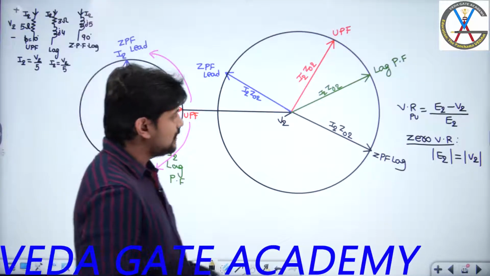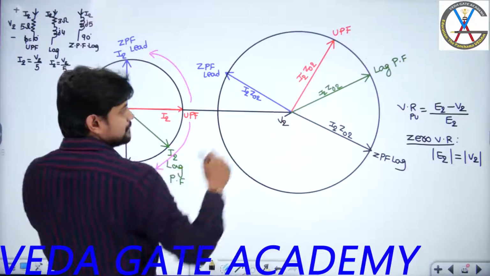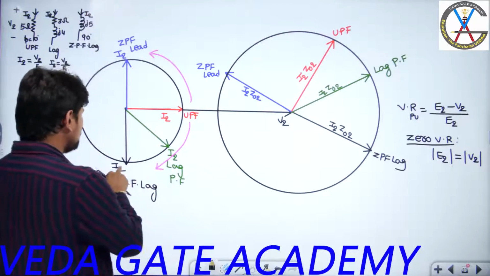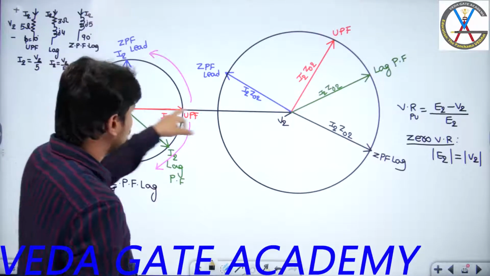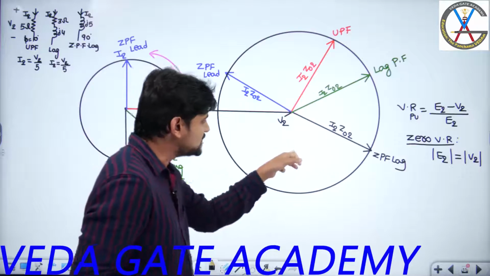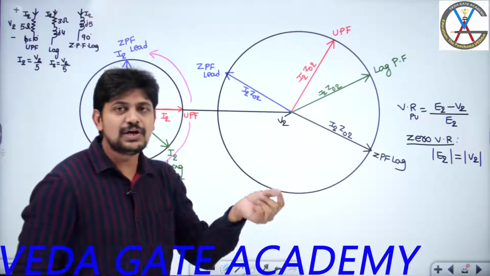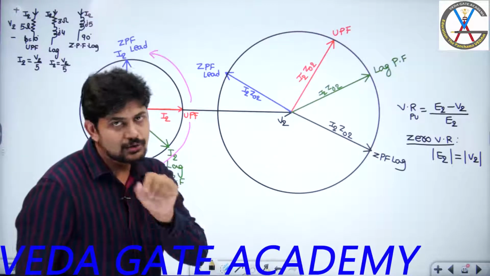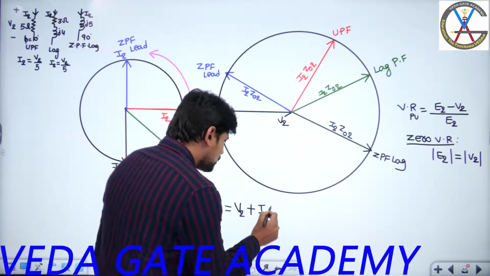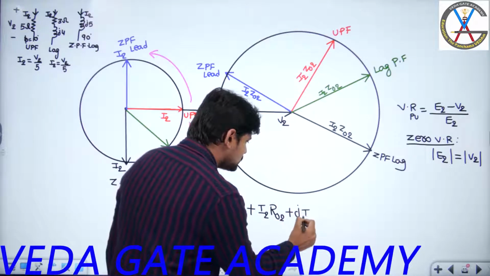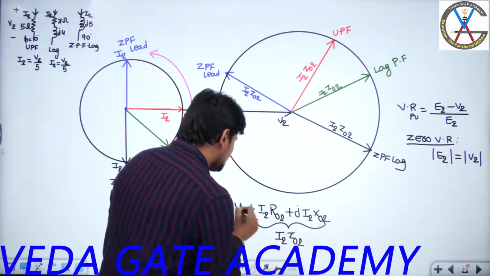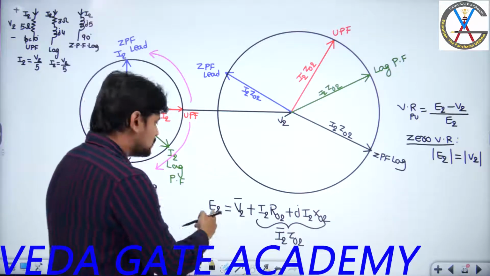Now my question is, when will I get E2 equal to V2? This is V2, yes or no? Now where will I get E2? Suppose you are taking ZPF lag. For this ZPF lag, V2 plus I2 R02 plus j I2 X02, and I2 R02 plus j I2 X02 is nothing but I2 Z02. That means V2 plus I2 Z02 will give you E2, because I know that E2 is equal to V2 plus I2 R02 plus j I2 X02. The vector addition of V2 plus I2 Z02 will give you E2.